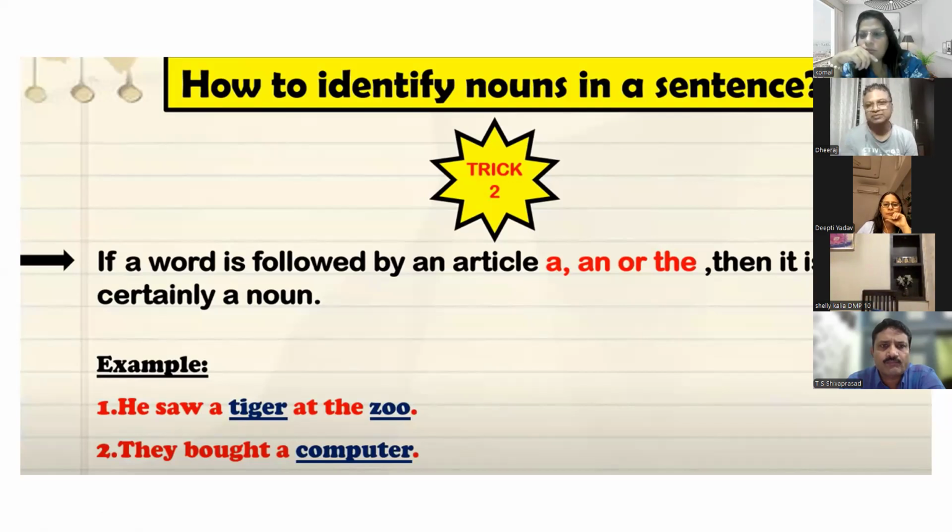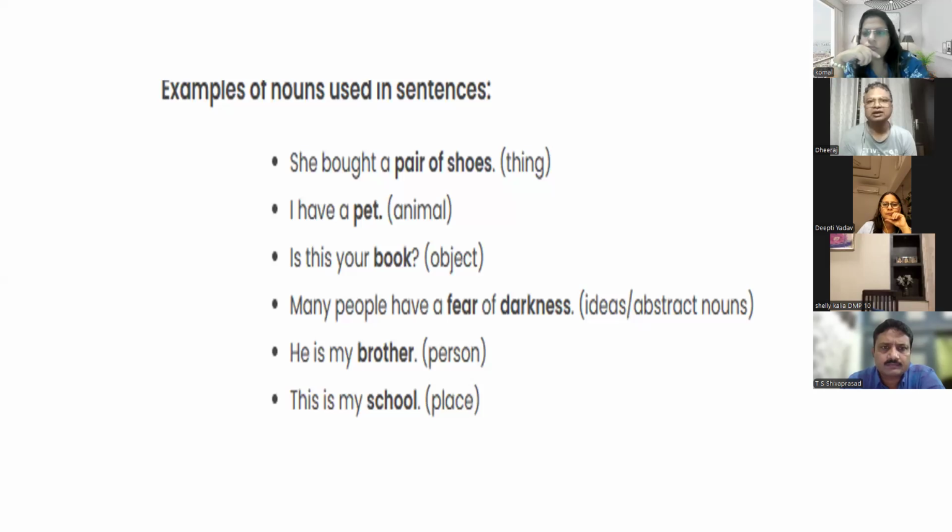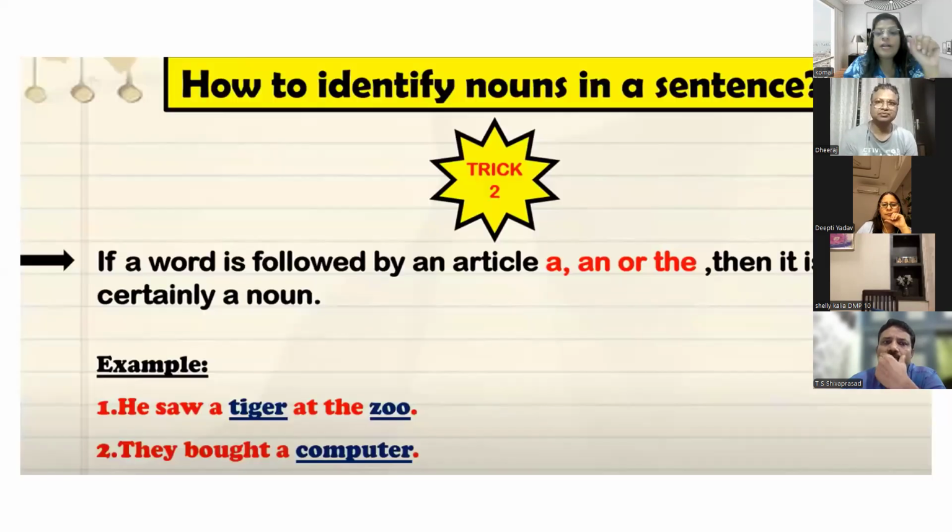In the other example, he is my brother. Brother is a noun, but it is not followed by a, an or the. So in that case you can apply trick number one: name of a person, place, animal, thing. These are different tricks; the first trick is name, place, animal, thing, and the second trick is any article.